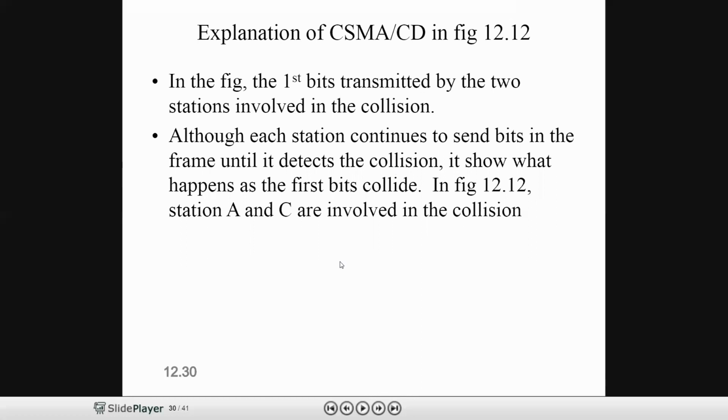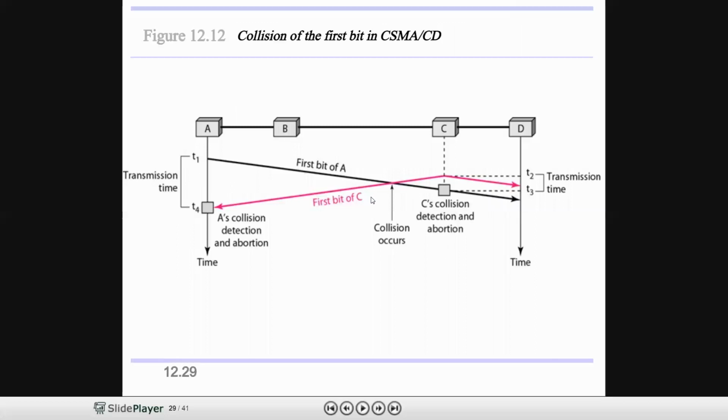Here you need to know one point. Even though the collision occurs here, A does not stop the transmission. Why? Because even though the collision occurred here, A knows only at time T4.